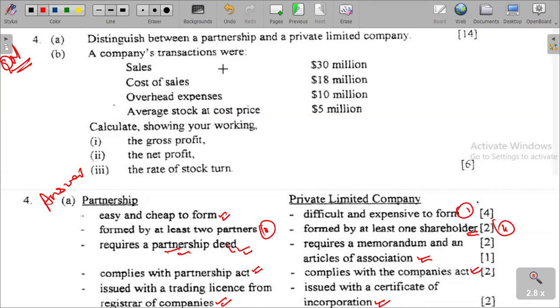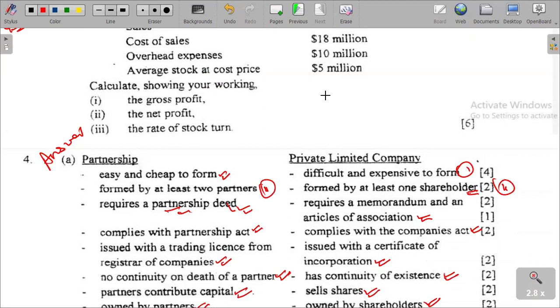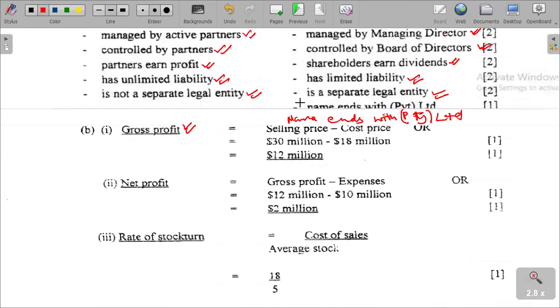Cost of sales. That is to say, we get our gross profit. Our gross profit is 30, selling price, minus cost price, 18. That is to say, it is what? 12 million. Selling price minus cost price is gross profit.